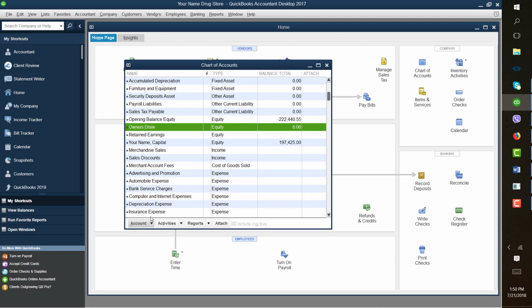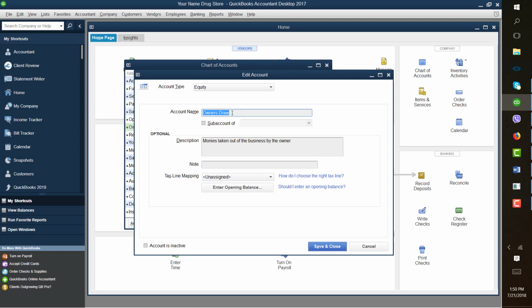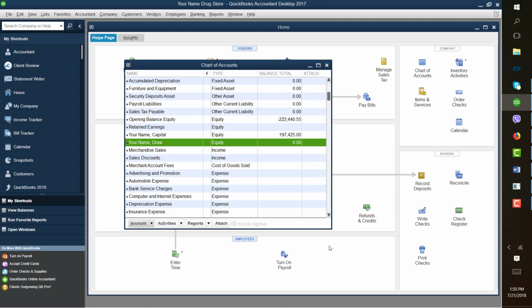You want to edit this, so you want to show your name draw. So all you have to do is change the owner's to your name draw and save this. You have other accounts that you need to edit.